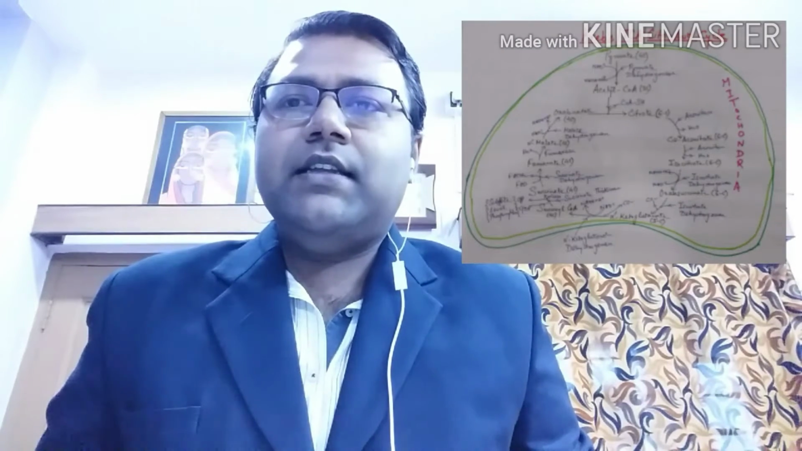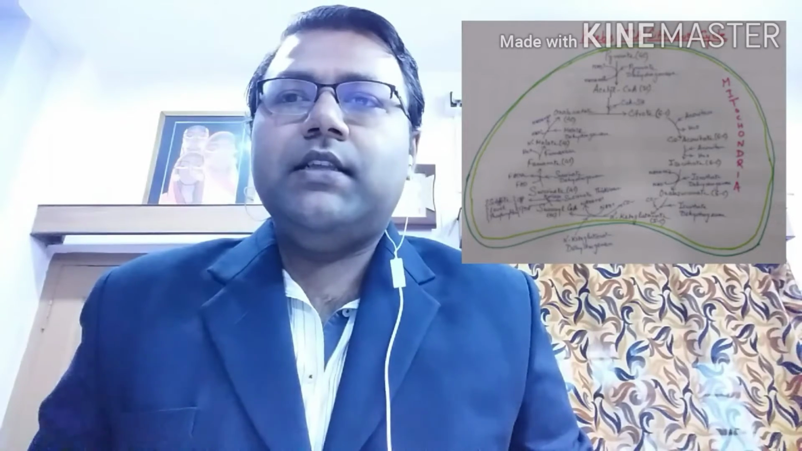Today I'll be talking about the Krebs cycle. It is also known as the citric acid cycle or the tricarboxylic acid cycle. It takes place in the mitochondria and in aerobic conditions only. In the first step, pyruvate is changed to acetyl-CoA by the enzyme pyruvate dehydrogenase.